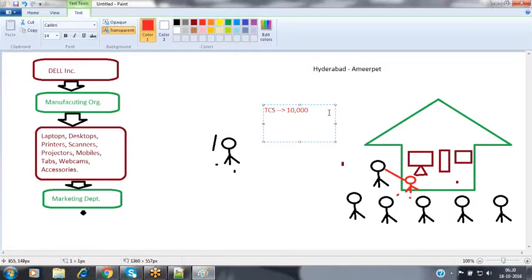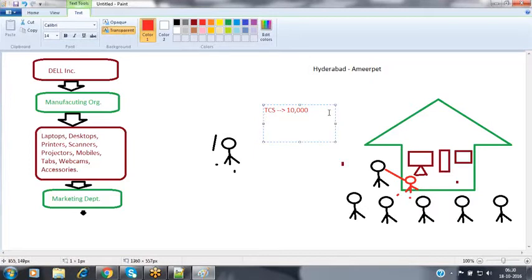TCS means it's not a single person, it is an organization. So when coming to the lead, you can take the new definition: a lead is a person, or an organization, or a business also. Like, suppose, for example, come to the third scenario. When coming to laptops, not only organization people want to use them. In a business, can I use them or not? Yes, we can use them.